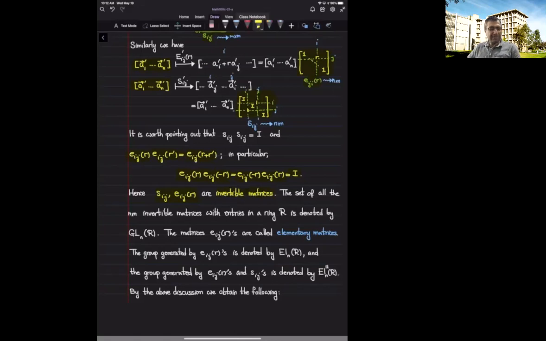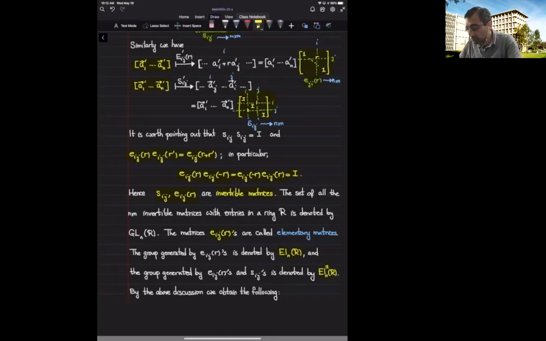The group generated by these matrices, if I just use the elementary matrices, is called the group of elementary matrices, and we denote it by EL sub n. And if permutations are also involved, we denote it with E sub Ln plus minus R.